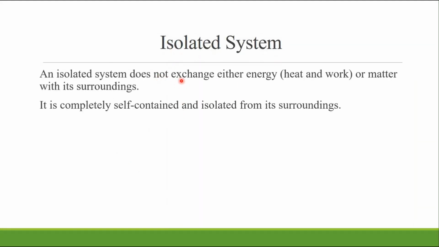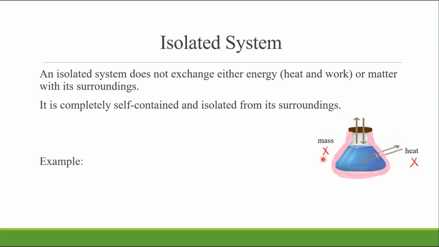An isolated system does not exchange either energy or matter with its surroundings. It is completely self-contained and isolated from its surroundings. It has walls that do not allow the transfer of any type of energy and entirely reflect all forms of radiation, so no energy or matter crosses its boundary.